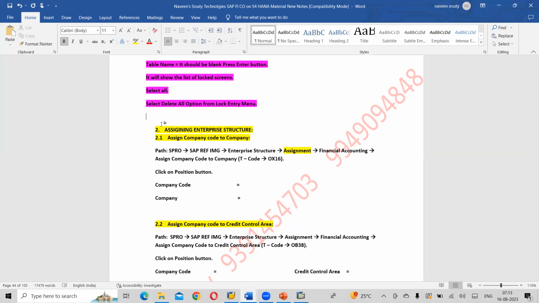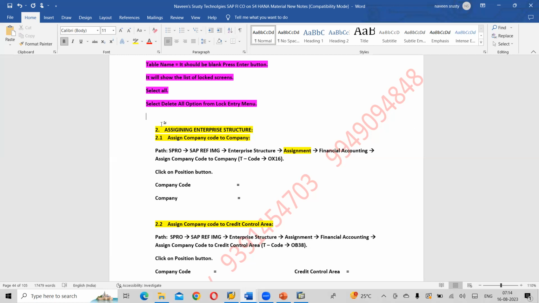Now what we have individually created: company, company codes, credit control area, business area, consolidation business area. But here we have created them individually, and there is no relation between company, company codes, credit control area, business area and consolidation. Is there any relation right now in the definition part? We have created it, that's it.